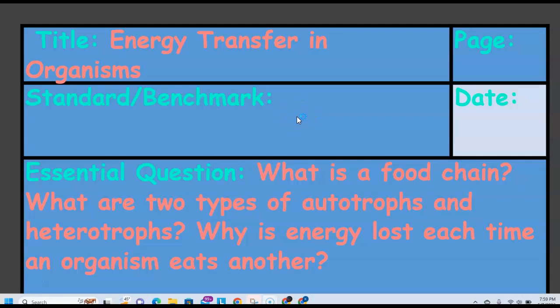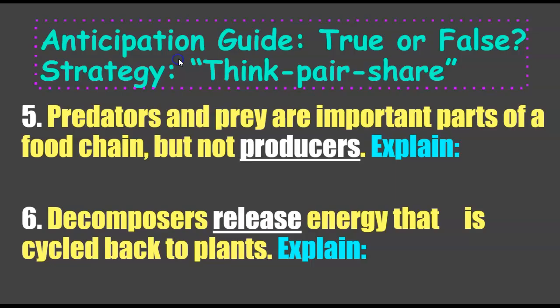Okay, so we're gonna do the next set of notes. It should be on the other side of the first set of notes that we've done. This is energy transfer in organisms, or you could just plainly put down food webs. All right. So anticipation guide, the first one, please.